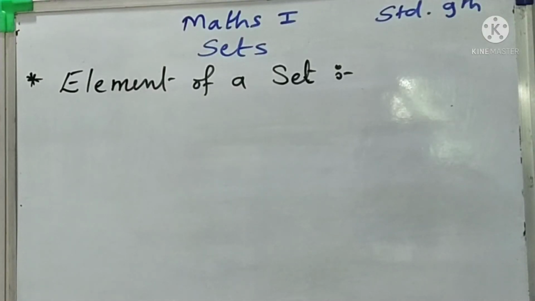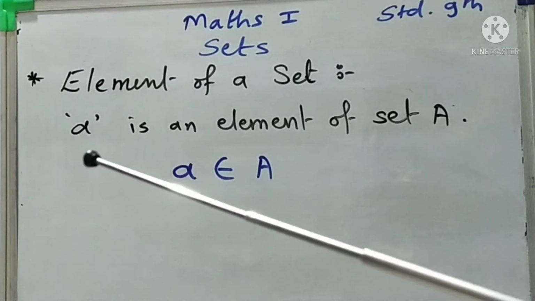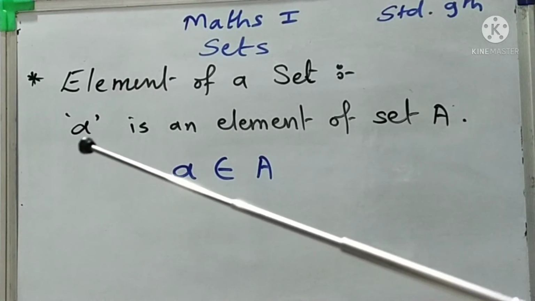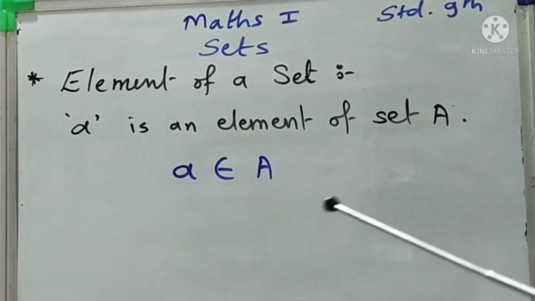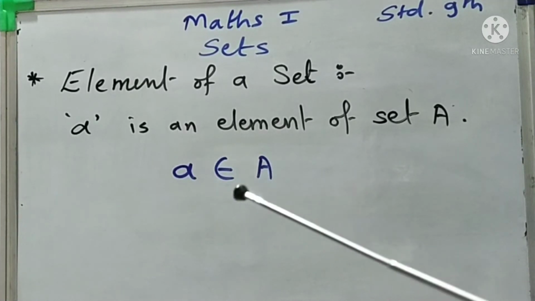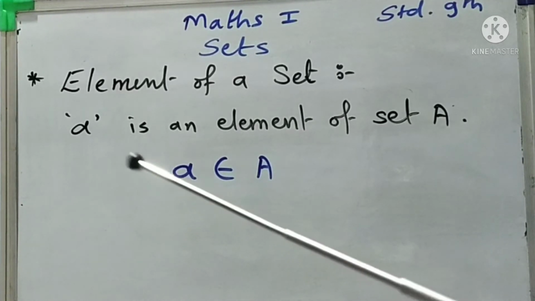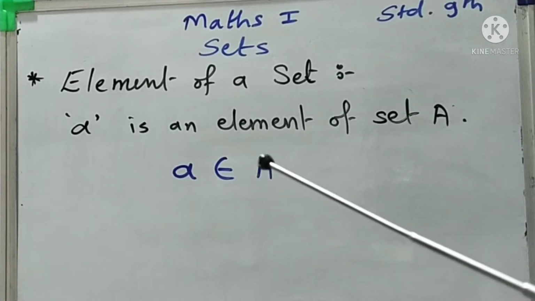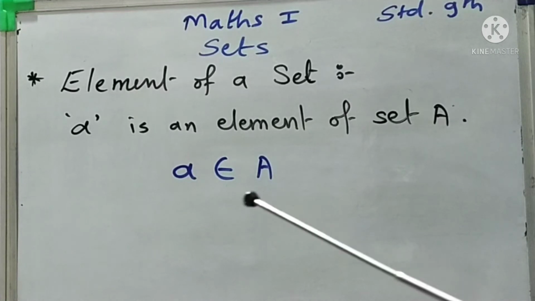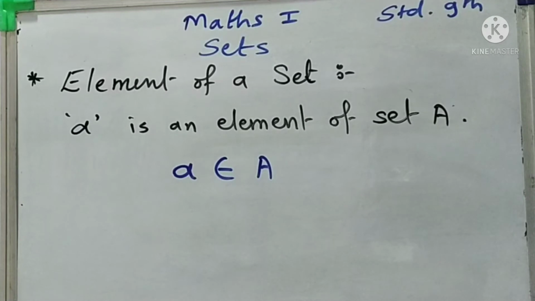Now the next topic is element of a set. If any object, suppose small letter a, is an element of set A, then it is denoted with this symbol. We write the name of that object, small a, then use this symbol, and then write the name of that set. We read it as: a is an element of set A.